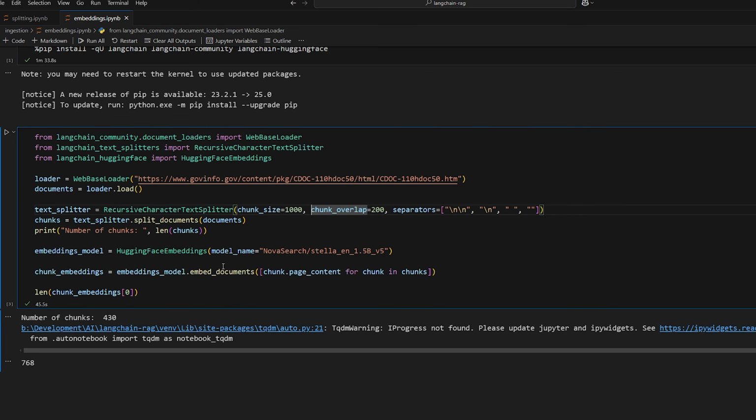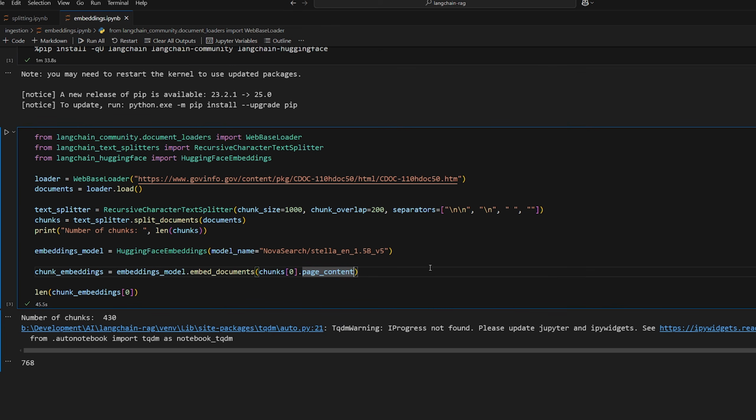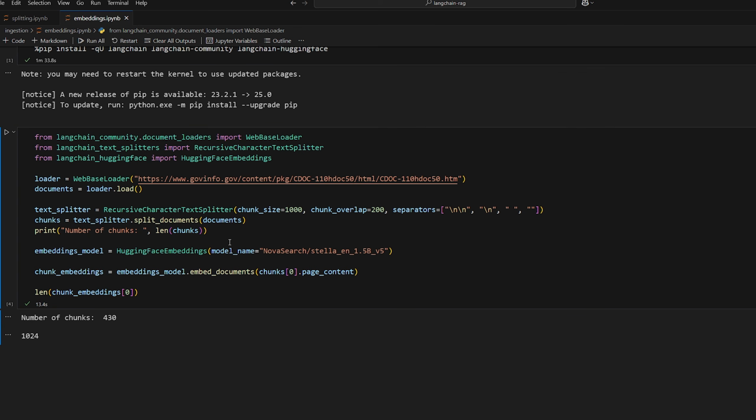So now I know ahead of time, before I even run this, because I've already tested this, that this is going to take a very long time because I have a lot of chunks, and also this is a very powerful model, as we saw, right? So what I'll do is just run it on a single chunk like this. So we'll do chunks 0.page content. So we'll run it on a single chunk to compute an embedding for it, and then we'll print out the size of that embedding just to prove that it works. So let's run it. There we go, finished after 13 seconds. So if it roughly takes 13 seconds to convert one chunk to an embedding, 13 times 430, that's a lot of time. So that's why I did it like that.